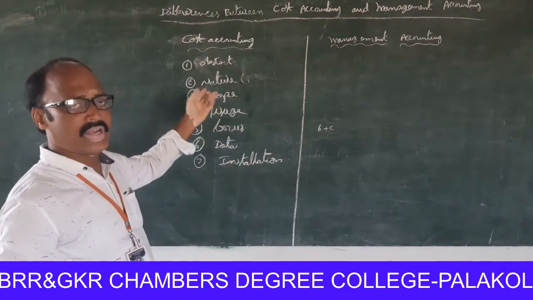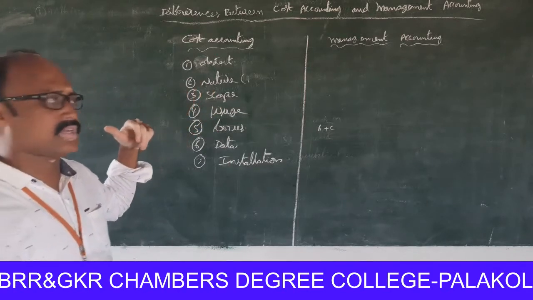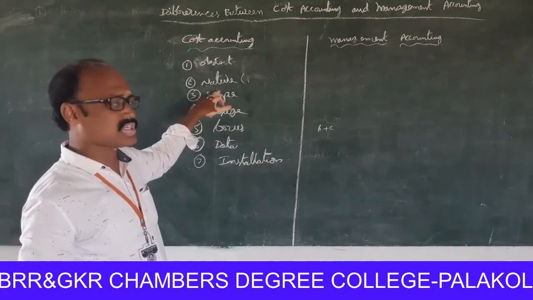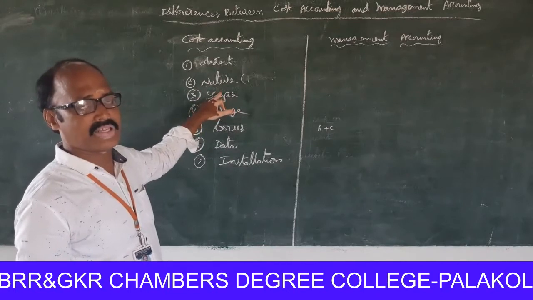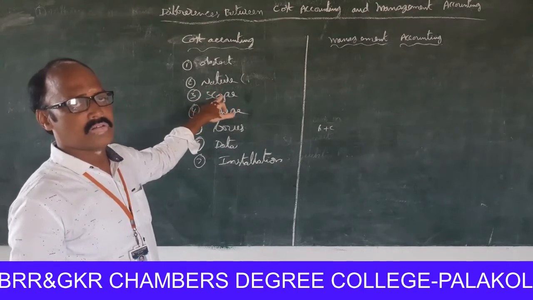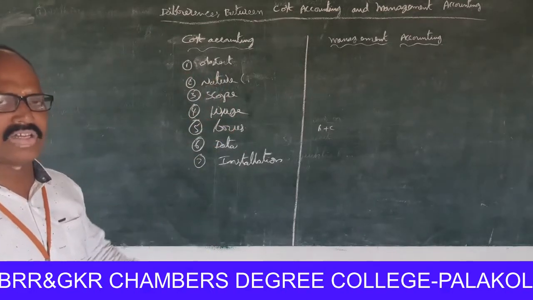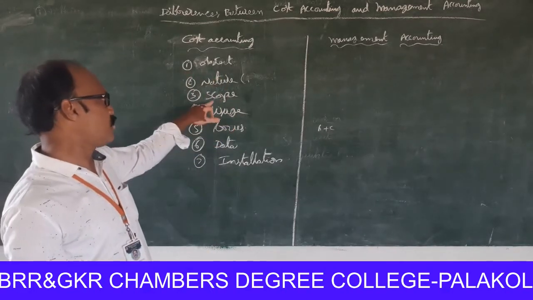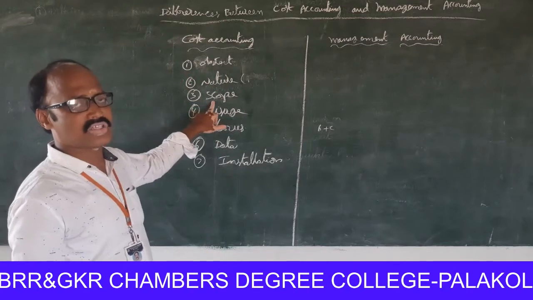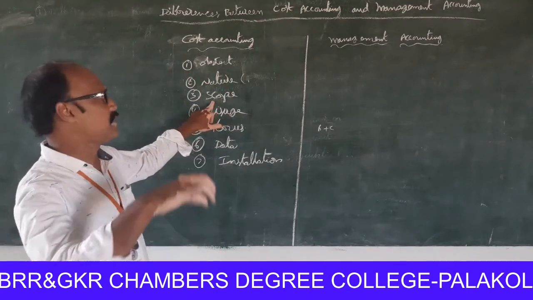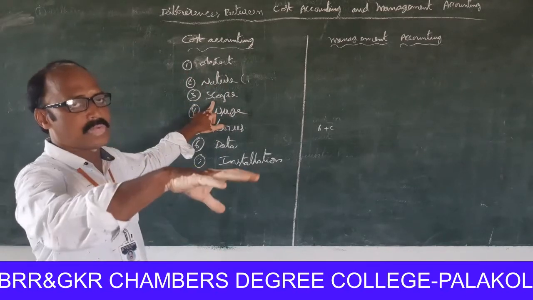Nature: present and past figures are considered for cost accounting; future projections and plans are based on present and past data. The cost accountancy scope is very low, but the management accountancy scope is very wide.